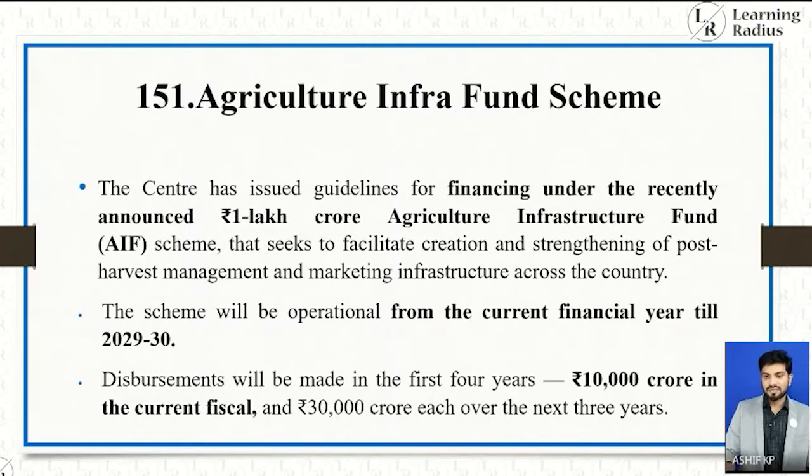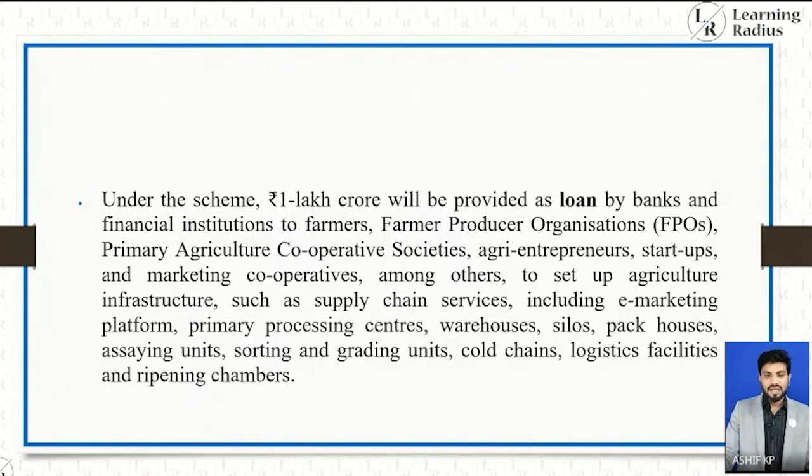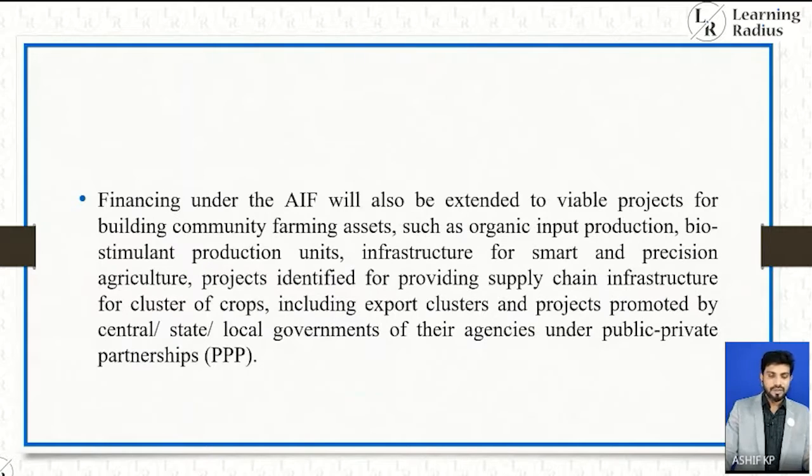The Centre has issued guidelines for financing under the recently announced 1 lakh crore Agriculture Infrastructure Fund scheme that seeks to facilitate creation and strengthening of post-harvest management and marketing infrastructure across the country. And specifically, I mentioned where the attention is. Financing under the AIF will also be extended to viable projects for building community farming assets such as organic input production, biostimulant production units, infrastructure for smart and precision agriculture, projects identified for providing supply chain infrastructure for cluster of crops, including export clusters, and projects promoted by central, state, local governments or their agencies under public-private partnerships.